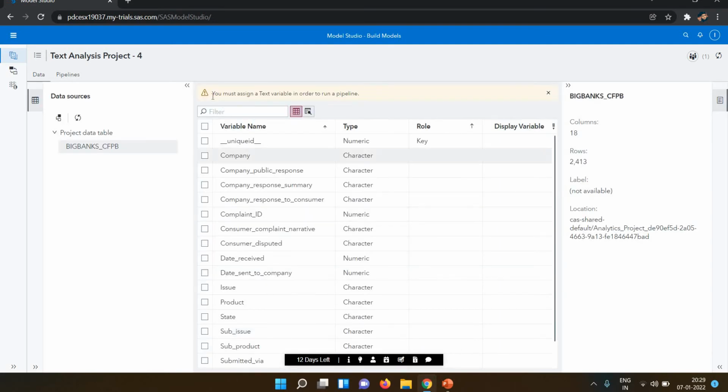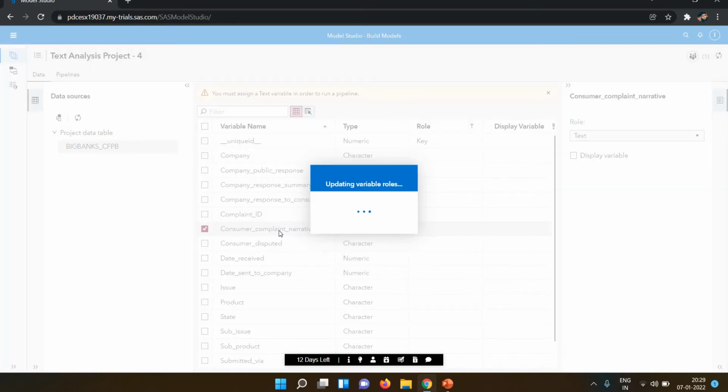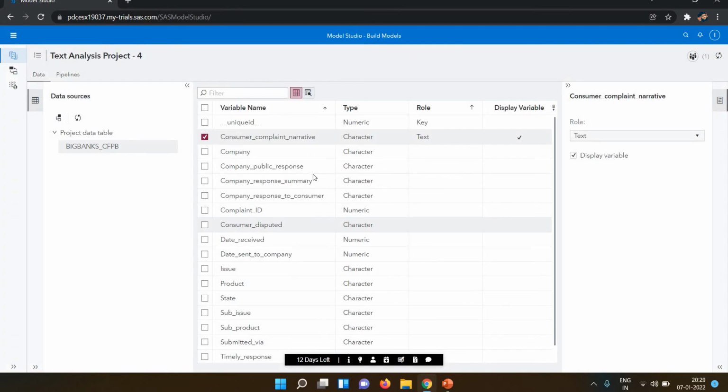Whenever we are selecting the data, first of all we need to define the text, which text you want to analyze. I want to analyze the consumer complaint narrative. The consumer wrote a complaint about the bank, 3-4 lines about the bank, and that is available in the consumer complaint narrative. So I selected this, and first I define it as text. You need to select that one.